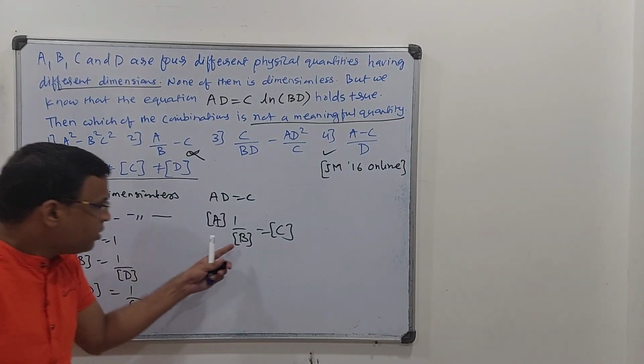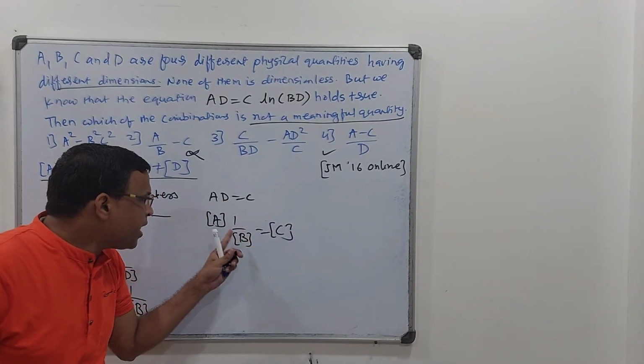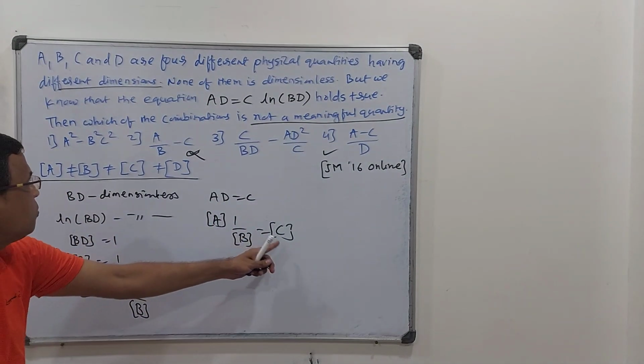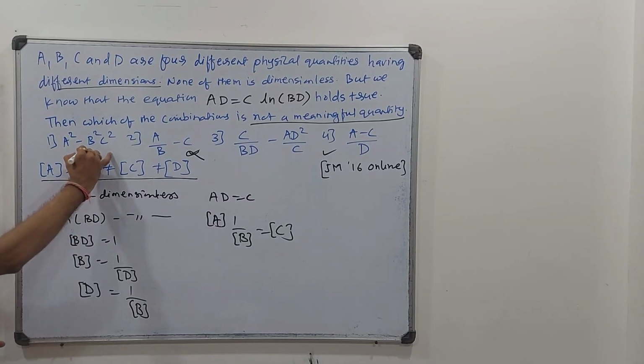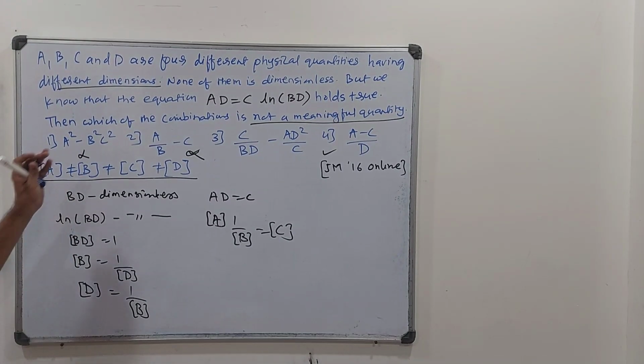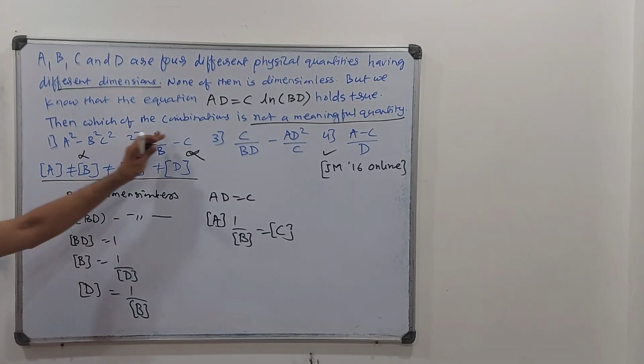Now I can shift this B to this side, so that gives me A is equal to BC. Squaring both sides gives A square is equal to B square C square, or A square minus B square C square is again a meaningful quantity. So that's why these two are not the answers.